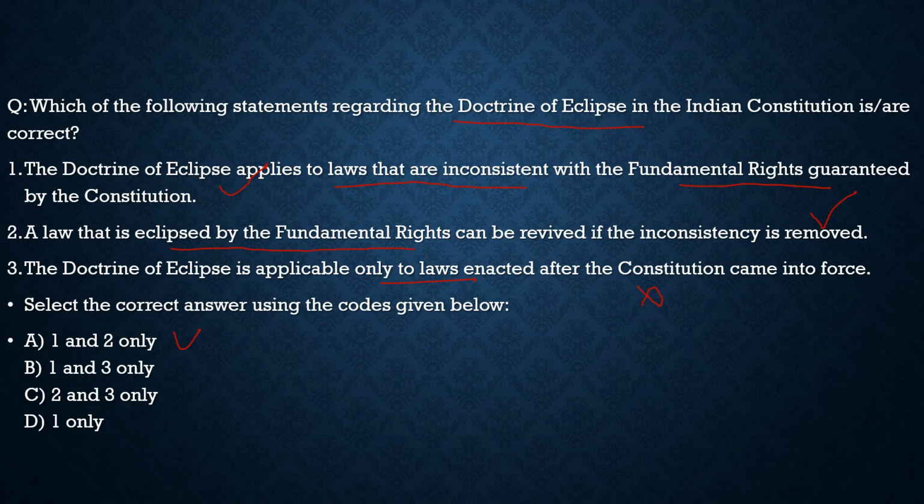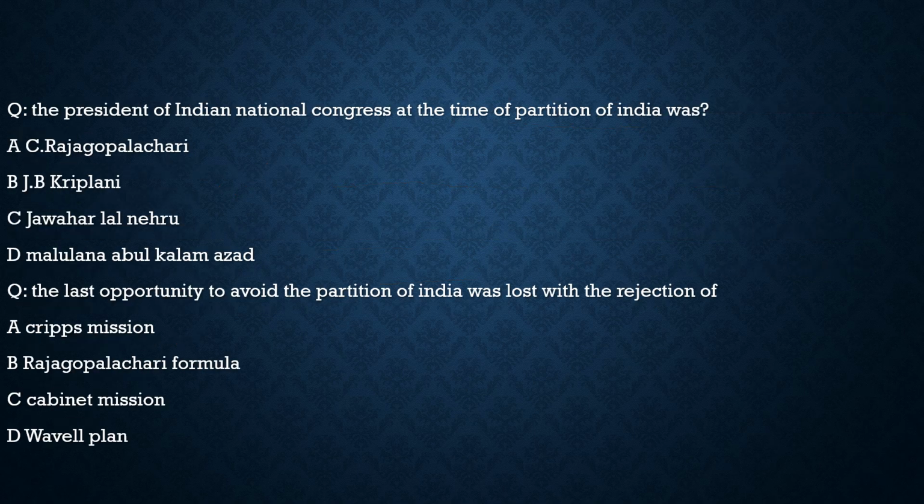So with this, I hope you had understood the current affairs topics, and the static portion also. Now let's shift towards the last year questions. Here the first question is, the president of Indian National Congress at the time of partition of India was JP Kripalani. Direct question, nothing much to remember.